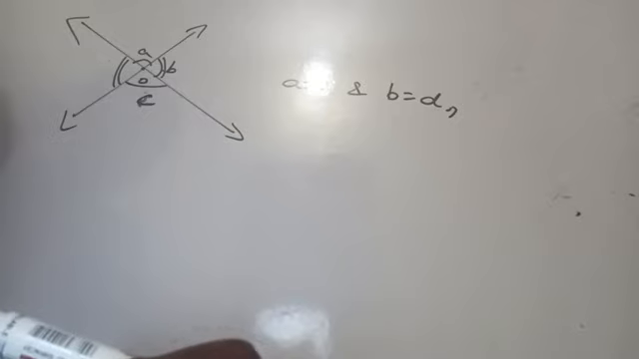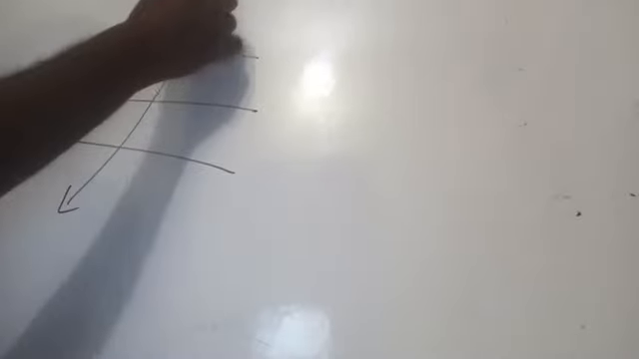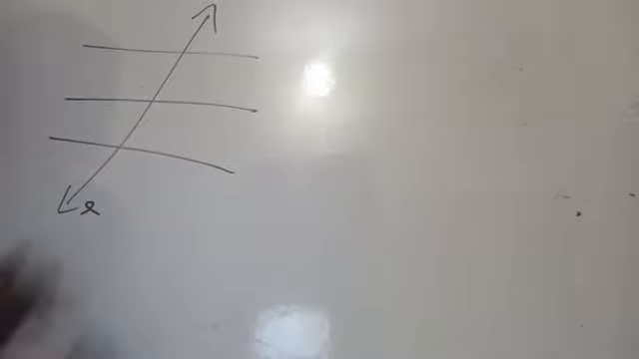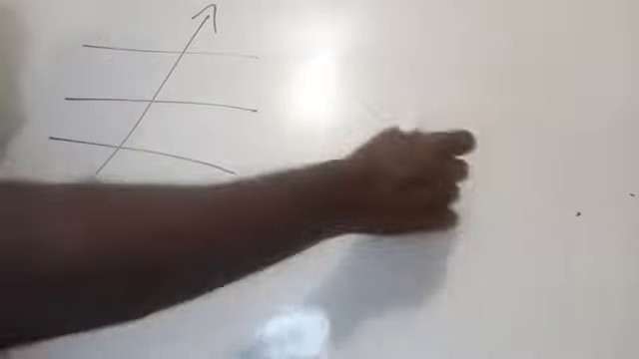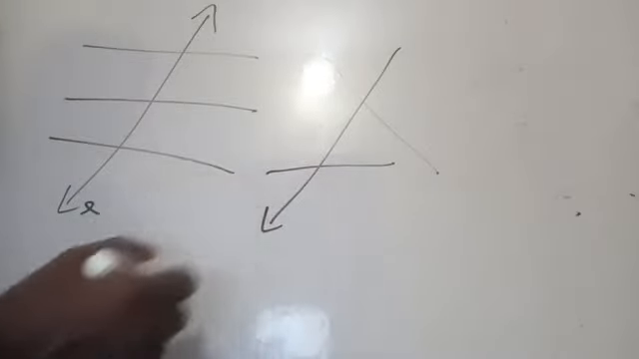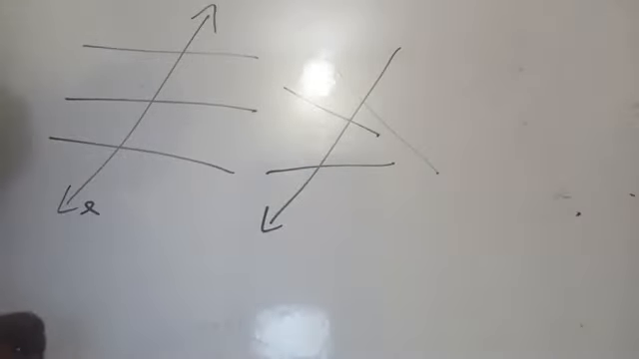And then, if two lines are intersected by a transversal, then corresponding angles are equal. What is meant by transversal? If a line intersects two or more lines at distinct points, then this line is called a transversal. It is not necessary to be parallel. It is called what? Transversal line. If two parallel lines are intersected by a transversal, we will discuss in the next video. Thank you.